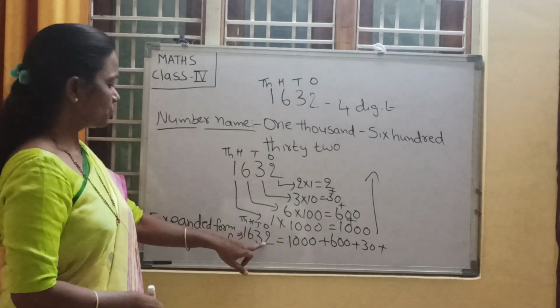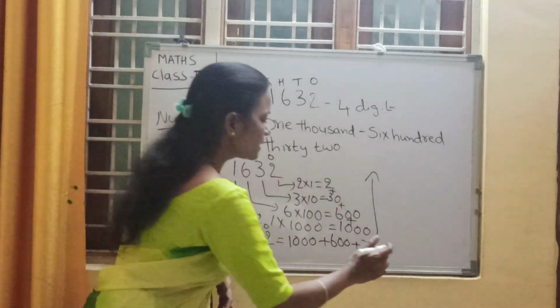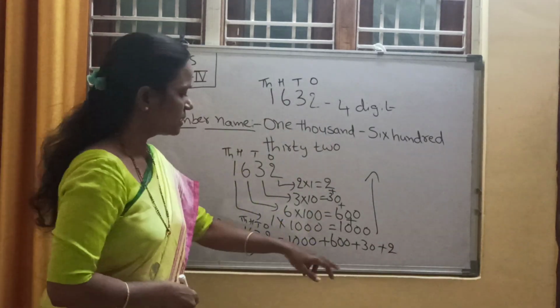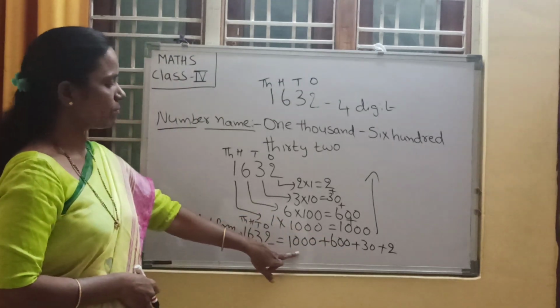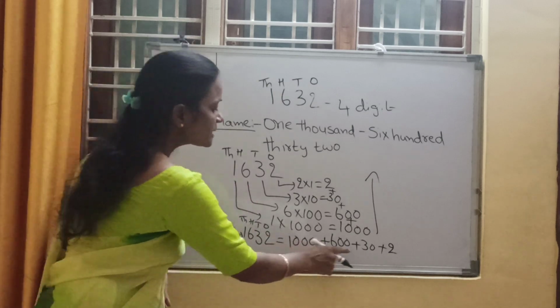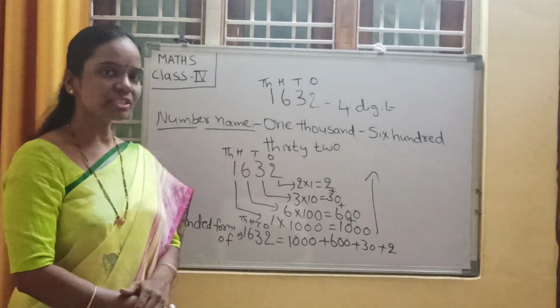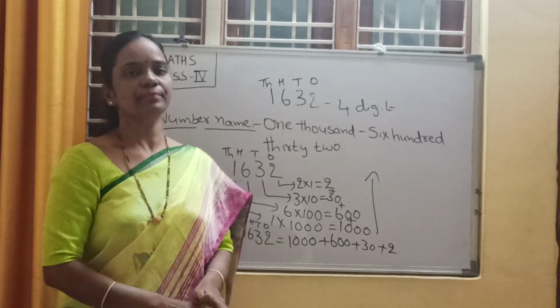And next, 2 is in ones place. What is the place value of 2? Already we wrote that: 2 ones are 2. So here we took the sum of the place values of the different digits. So this is the expanded form of this number. Have you understood, children? Yes.